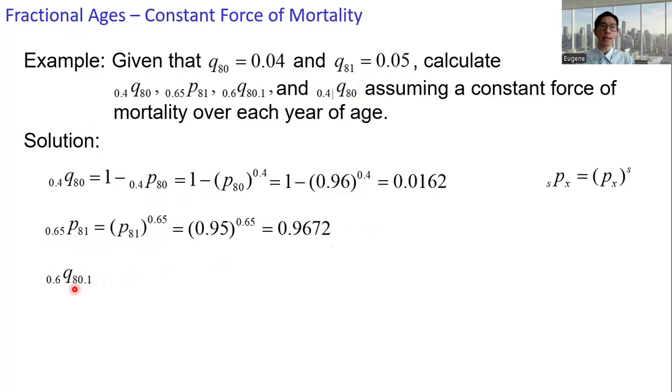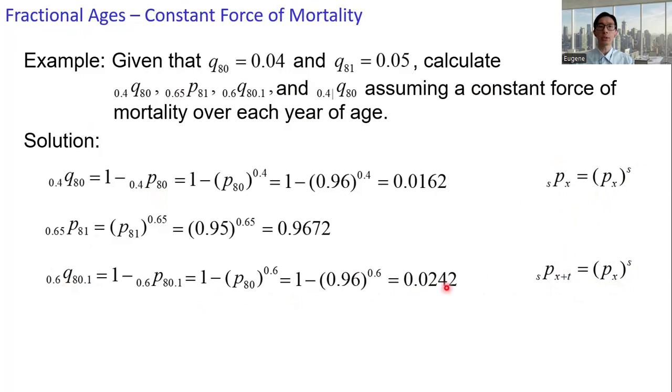The individual is currently at age 80.1, and the duration is 0.6. So this is the probability that this individual cannot survive beyond age 80.7. The whole duration is between age 80 and age 81, so we can still adopt this expression. 0.6p80.1 equals p80 raised to the power 0.6. And then we get 0.0242.